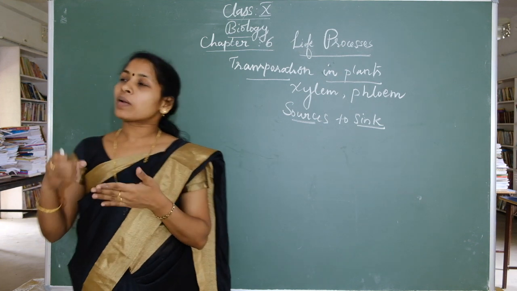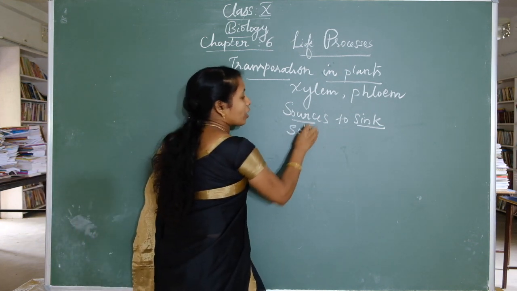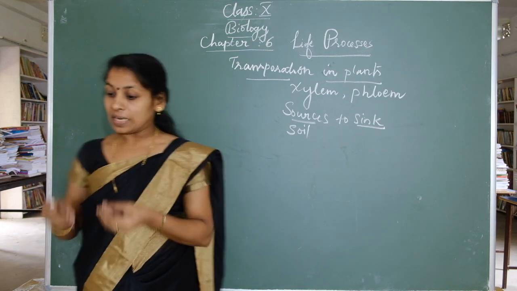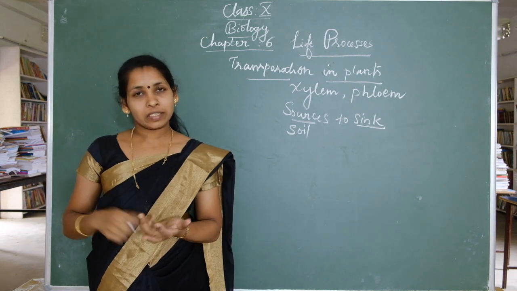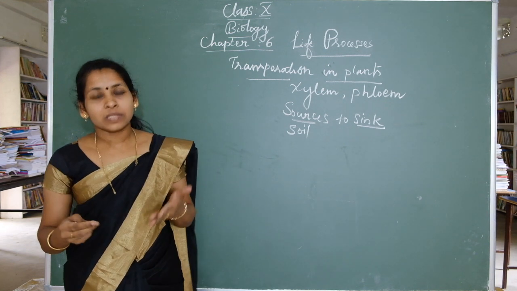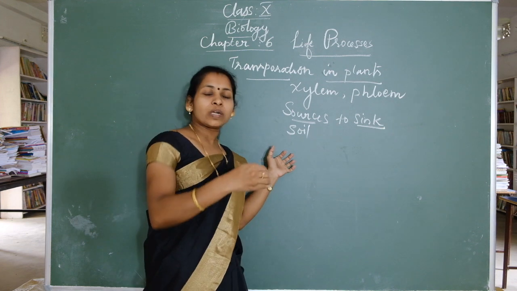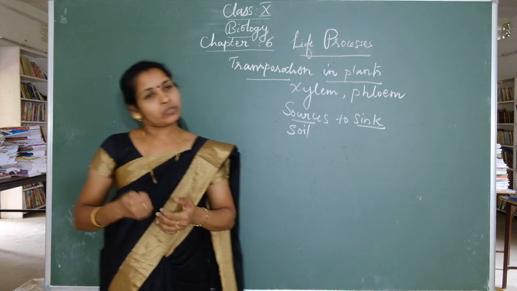For the plant, soil is the richest and nearest source of nitrogen, phosphorus and other minerals. These substances are absorbed by the root. This root part is in direct contact with the soil.